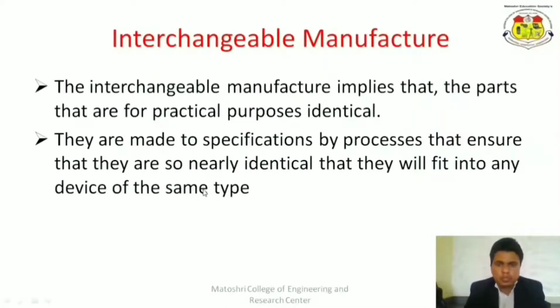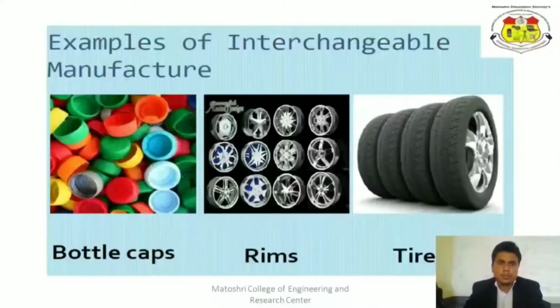So if you manufacture various bottles and bottle caps, and a bottle is lost, then that cap will fit another bottle. That is called the interchangeable principle. It is user friendly, and for mass production it is a very important concept.